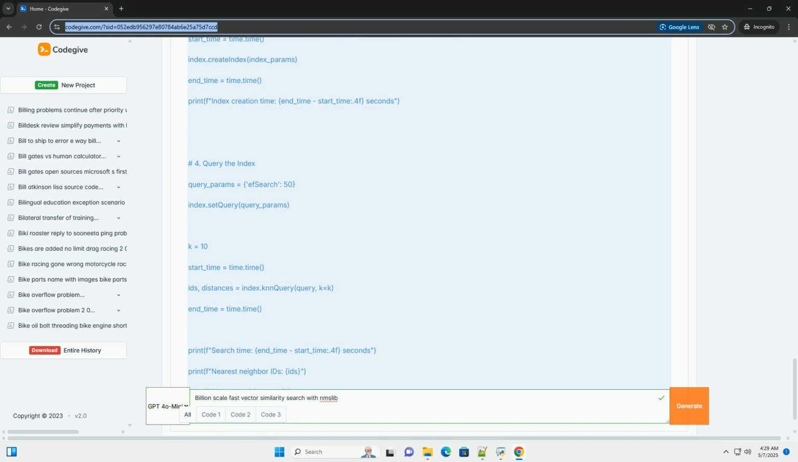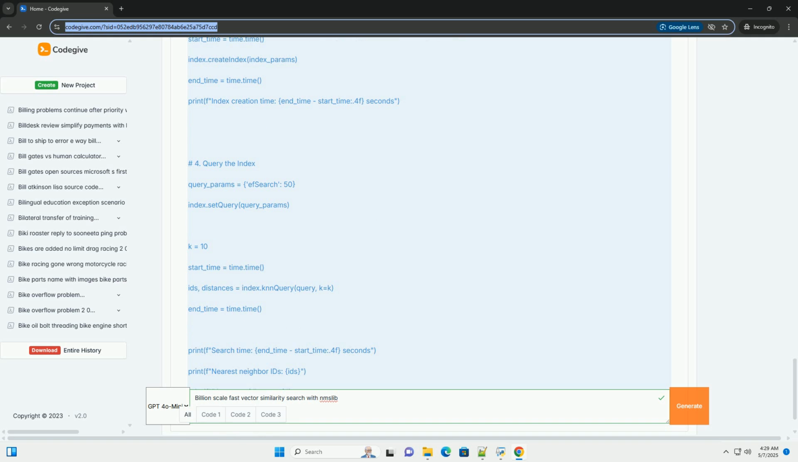Monitoring: monitor the performance of your similarity search system in production to identify any degradation in accuracy or speed. Implement alerting mechanisms to detect anomalies. A/B testing: when making changes to your similarity search system, for example switching algorithms or changing parameters, use A/B testing to compare the performance of the new configuration against the existing one.